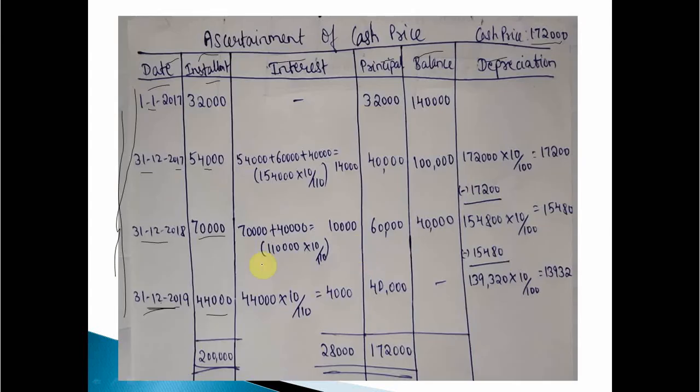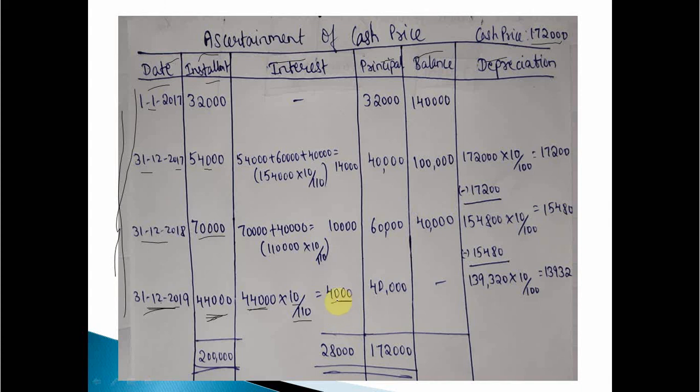Let's see. Okay, so now let's move towards the solution. We have to start from downward. What is the last installment? Last installment was 44,000. So 44,000 into 10 divided by 110. Why 10 divided by 110? Since we are starting from the last onward, we have to do 10 divided by 110. Though it is 10%, we have to convert 100 into 110. Clear? That is 44,000 into 10 divided by 110.